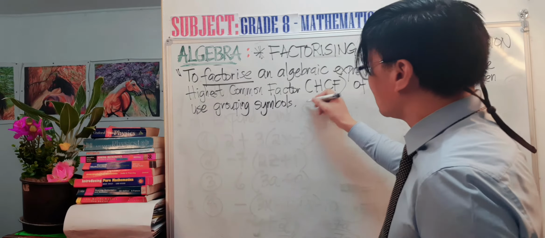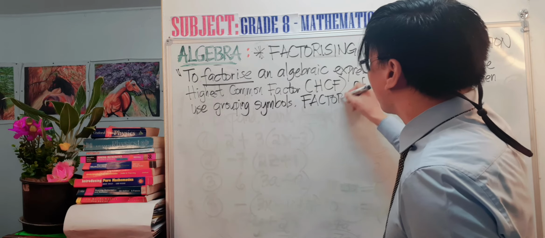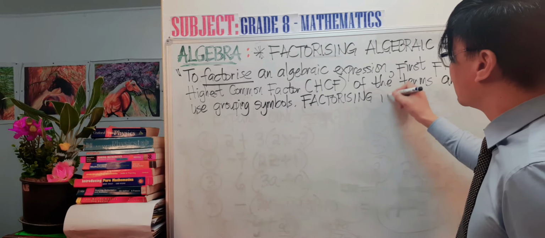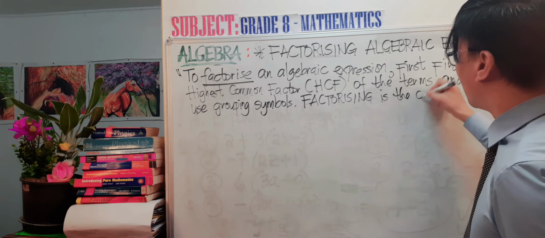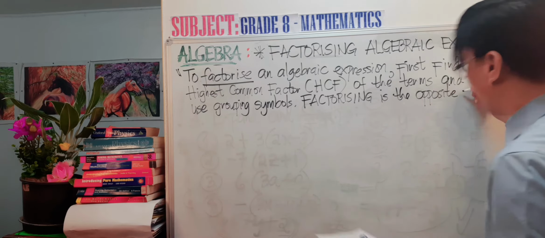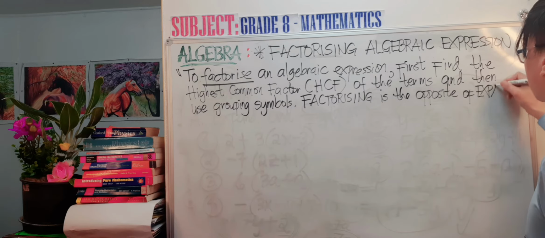Okay, factorizing is the opposite of expanding.